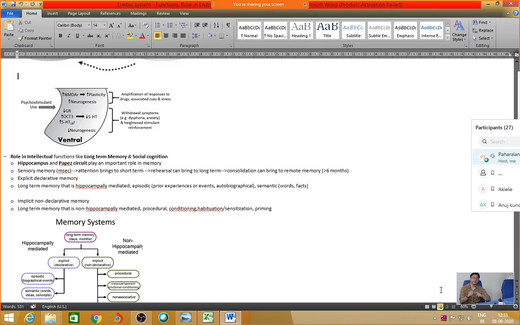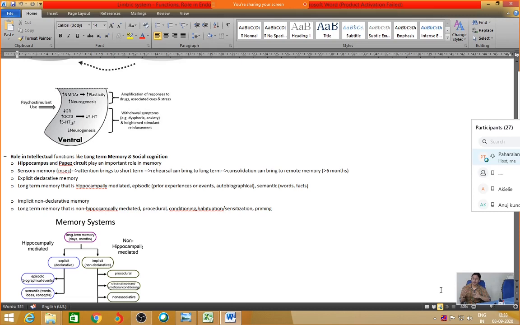Fluid intelligence is a kind of intelligence which is novel in nature. That means the kind of intelligence we use to solve a novel kind of problem, that means a new kind of problem. Whenever a new kind of problem comes in our life, the intelligence we use for solving it is known as fluid, F-L-U-I-D. And if a known kind of problem comes, if you know that problem or can anticipate it, and you can use previous knowledge, that is known as crystallized intelligence. So these are the two kinds of intelligence we have.